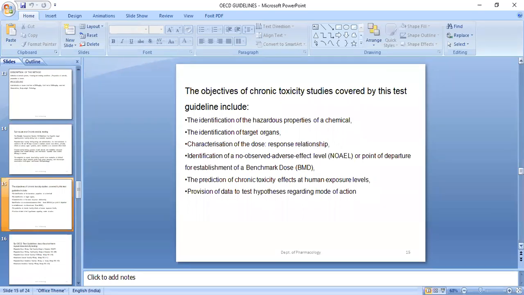Via the graph you can conclude, and with the help of some therapeutic dose indication, you can plot a graph and identify at what maximum time period it will show the therapeutic effect. Okay, then identification of no observed adverse effect level, that is nothing but NOEL or point of departure. So you can identify, if it is for a 90 days duration, whether animals showed any sign and symptom of any kind of adverse effect for a particular dose or not. So all you can predict. Then prediction of chronic toxicity effects at human exposure level.